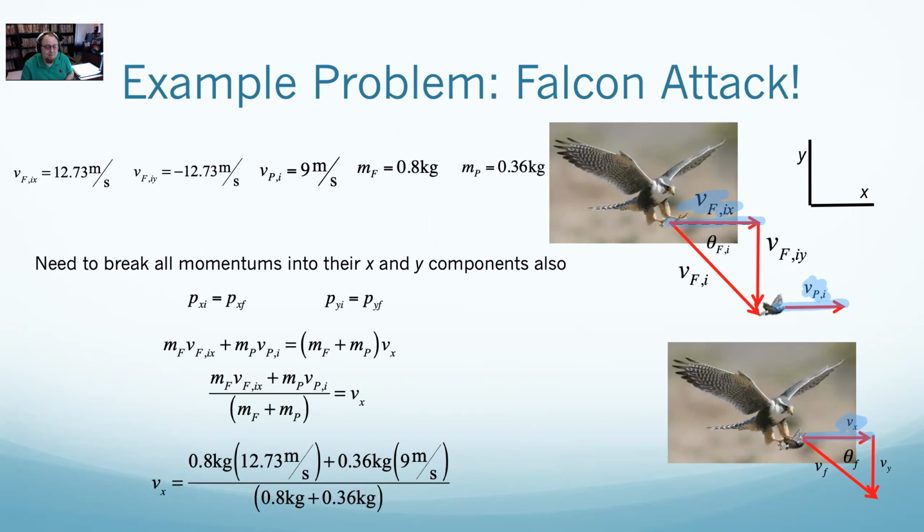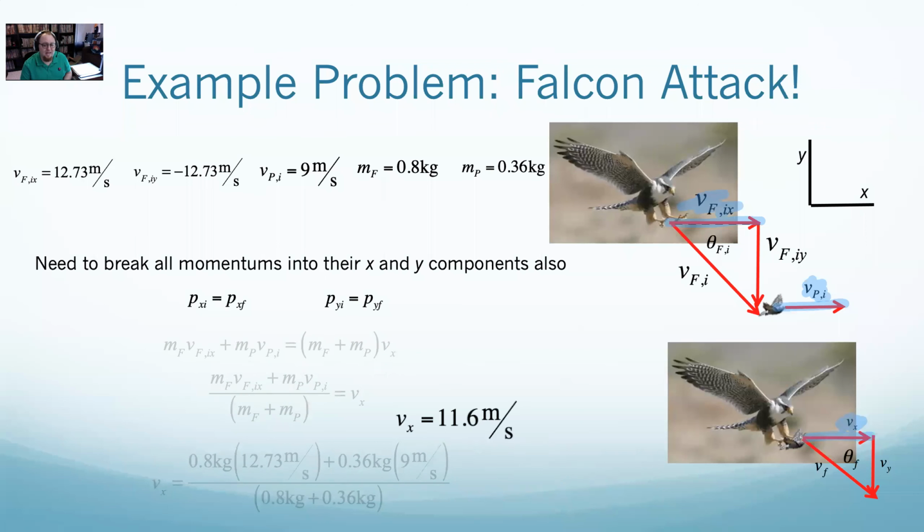I'll just plug in some numbers and solve. But that's just the x.